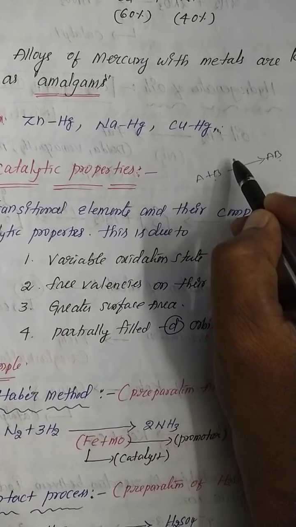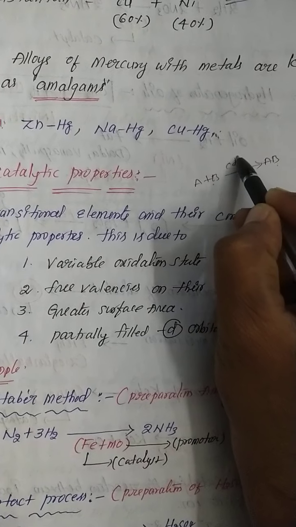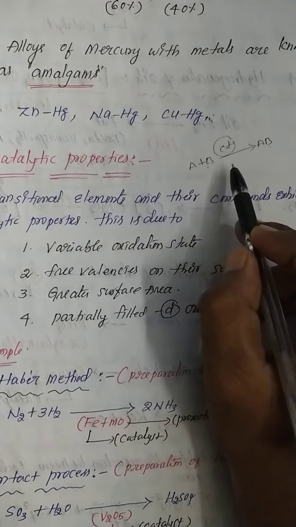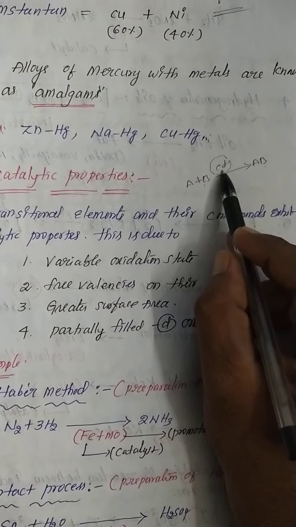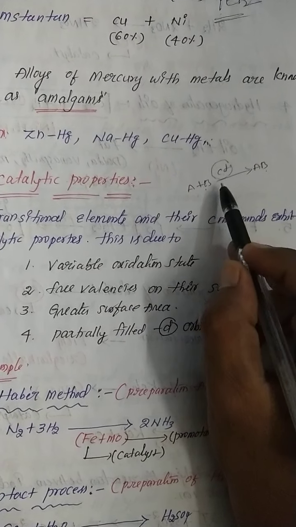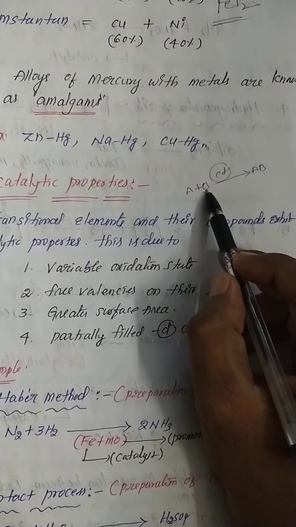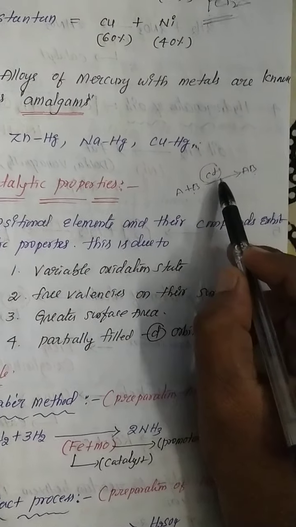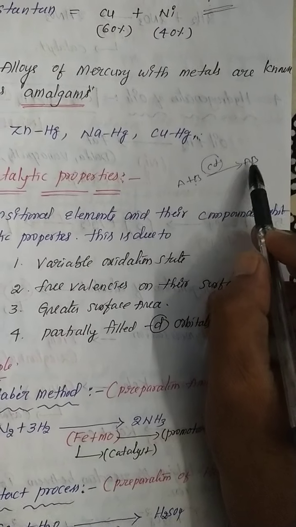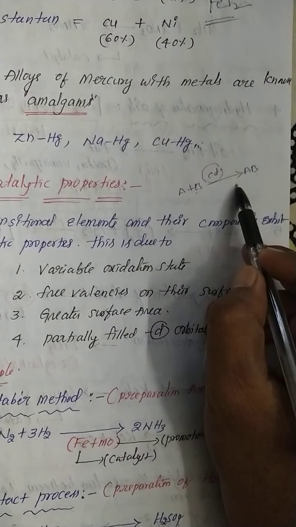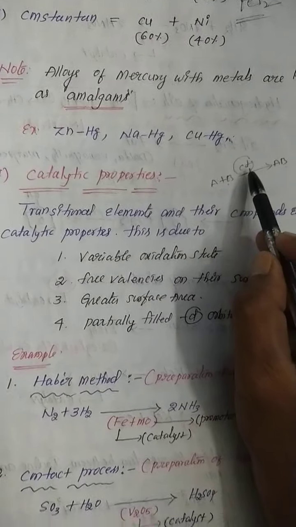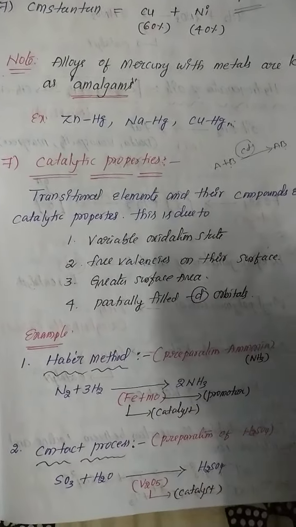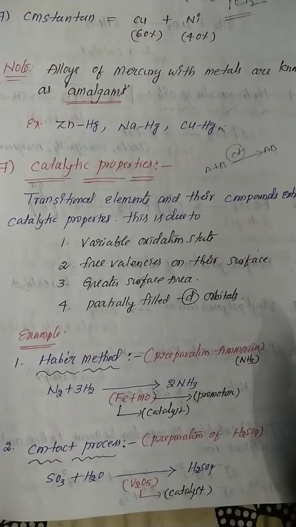Just you added any one of the catalyst. So catalyst, what to do here? Increasing the rate of reaction. Catalyst is always increasing the rate of reaction. For example, A plus B connected together, AB formed within 10 minutes, but you added any one of the catalyst, this AB product coming within 2 minutes. So that is the reason catalysts are very useful to increasing of the rate of chemical reaction.